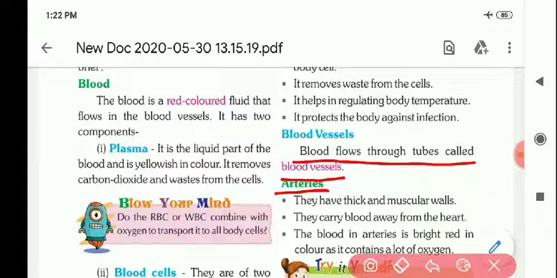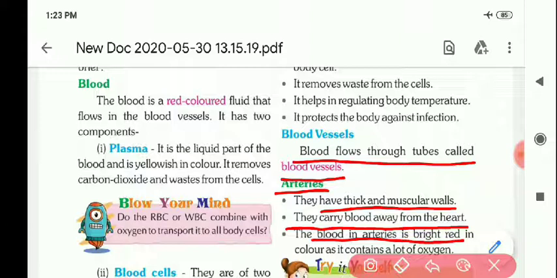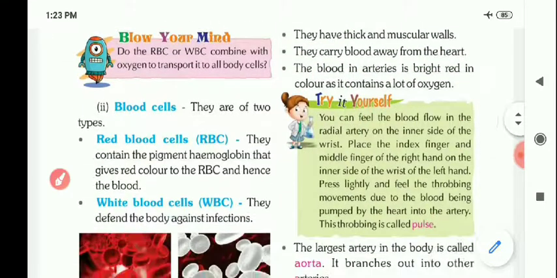Number one is arteries. Arteries have thick and muscular walls. The walls of arteries are thick and they are muscular also. Arteries carry blood away from the heart. It means arteries carry blood away from the heart to the different body parts. The blood in arteries is bright red in color as it contains a lot of oxygen. The color of blood is red, but the blood which flows in arteries is bright red due to the presence of oxygen in it.